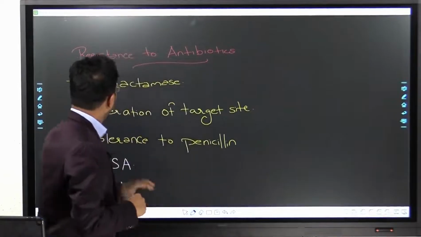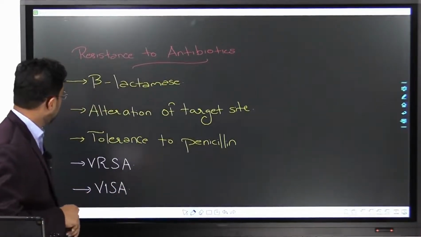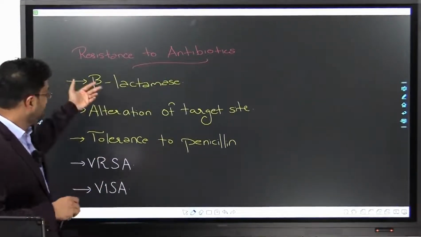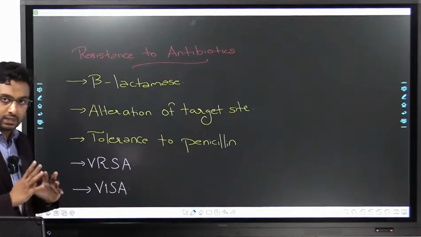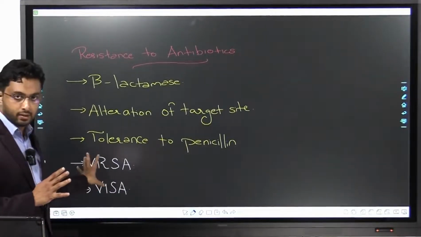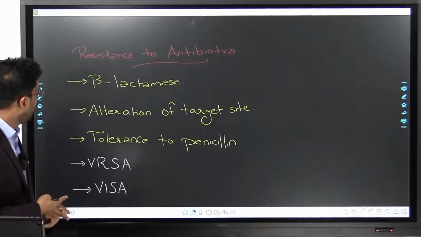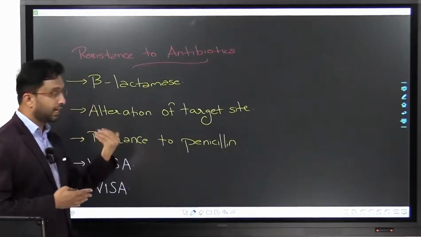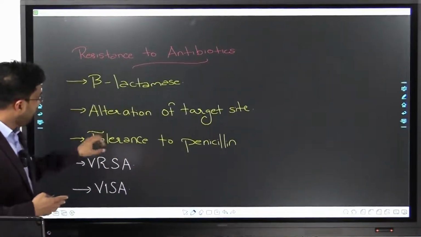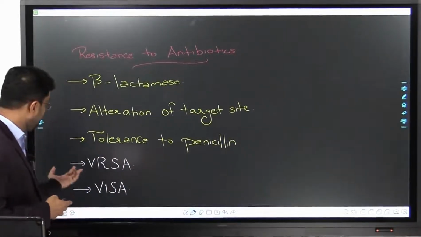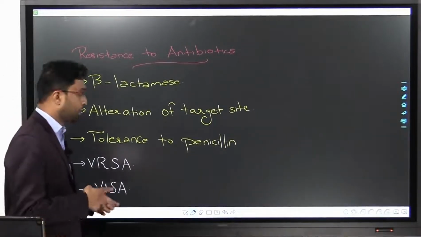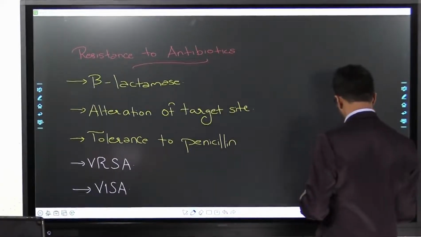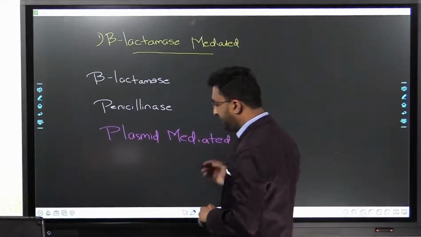So coming back, resistance to antibiotics is discussed under 5 headings, of which 3 are very important. The other 2 are emerging, the current understanding. One is the secretion of beta-lactamase. Second is alteration of target site. You will understand all this. Third is tolerance to penicillin. Fourth is VRSA and VISA. So what are they? We'll discuss one by one. The first thing, beta-lactamase mediated.